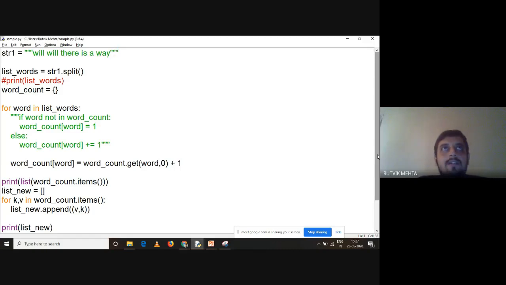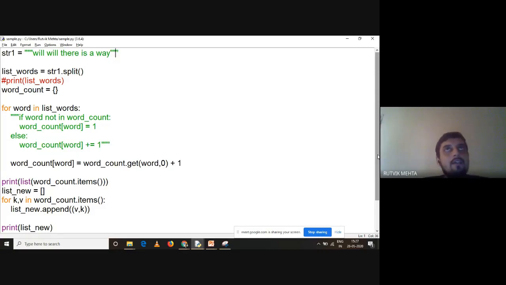एक method है JSON.loads करके, JSON library है और उसमें loads method. अगर आपका array object है तो आपको list मिलेगा, अगर आपका simple object है तो आपको dictionary मिलेगा. So both are compatible. JSON and Python programming are compatible with each other, and JSON can be processed very easily in Python. So that is why dictionary is popular.